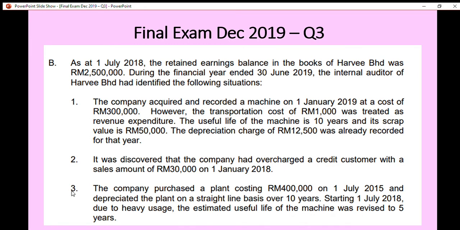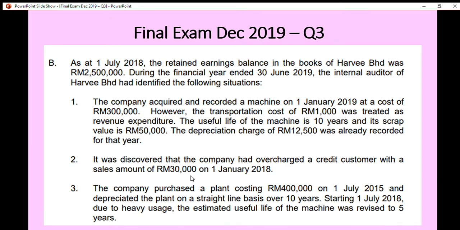Number 3, the company purchased a plant costing 400,000 on 1st July 2015 and depreciated the plant on a straight line basis over 10 years. Starting 1st July 2018, due to heavy usage, the estimated useful life of the machine was revised to 5 years.